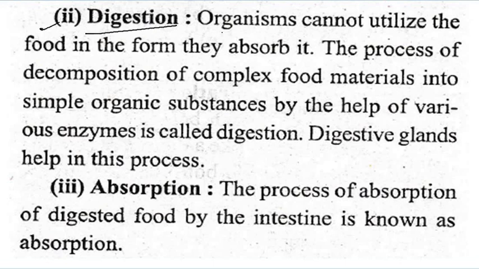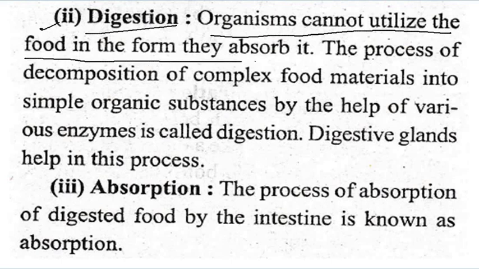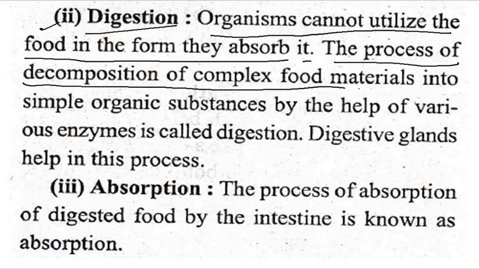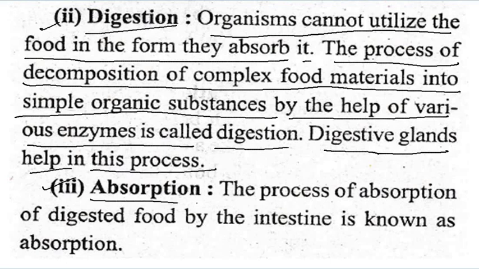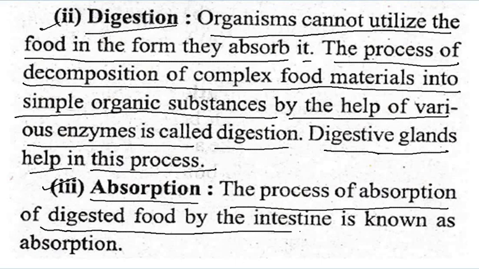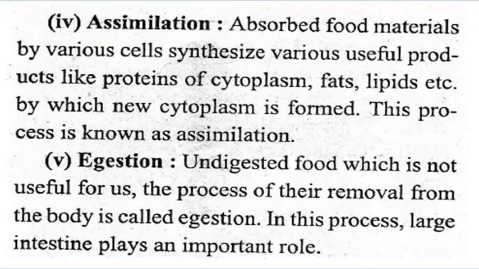Second, digestion. Organisms cannot utilize the food in the form in which they take it. The process of decomposition of complex food materials into simple organic substances with the help of various enzymes is called digestion. Digestive glands help in this process. Now absorption. The process of absorption of digested food by the intestine is known as absorption. Now the fourth one is assimilation.